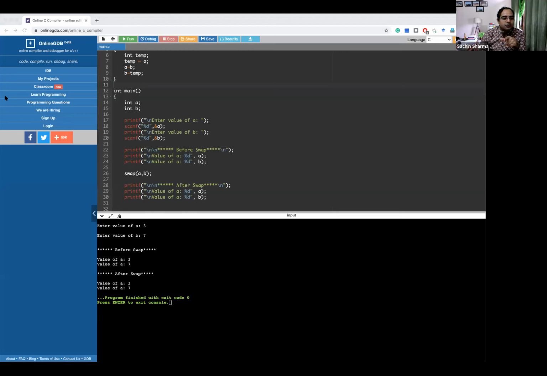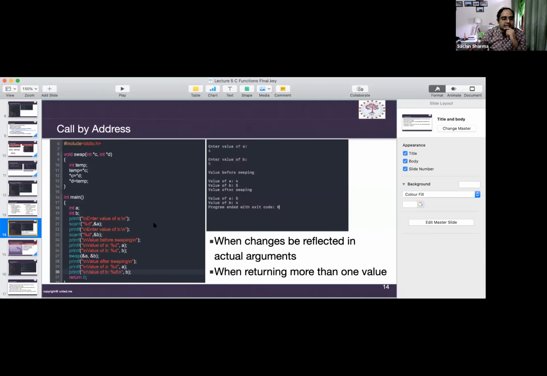Okay, but before that, what we have understood with this experiment, we have to just formalize things. You can see I have written the same program here.